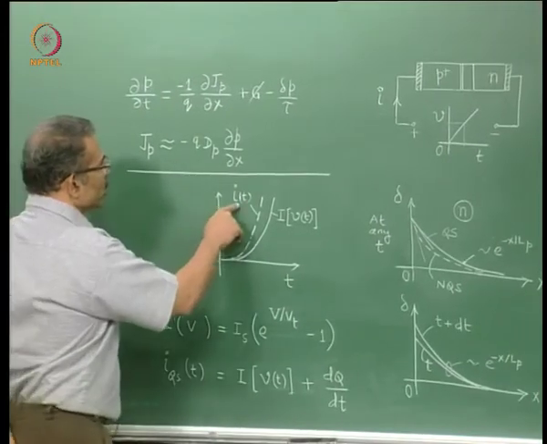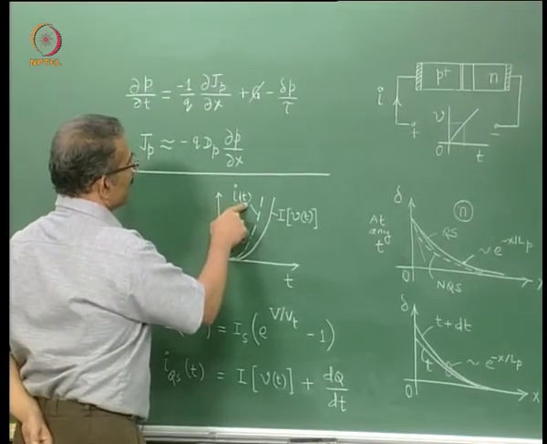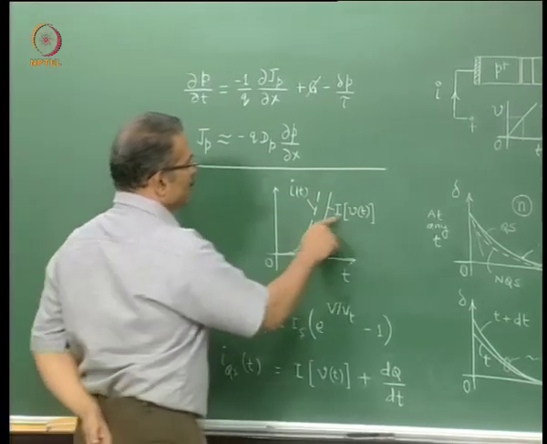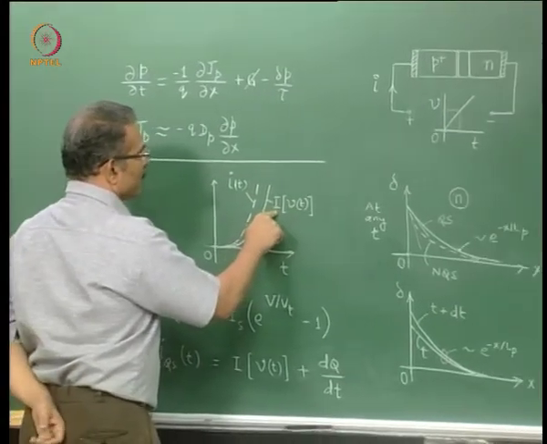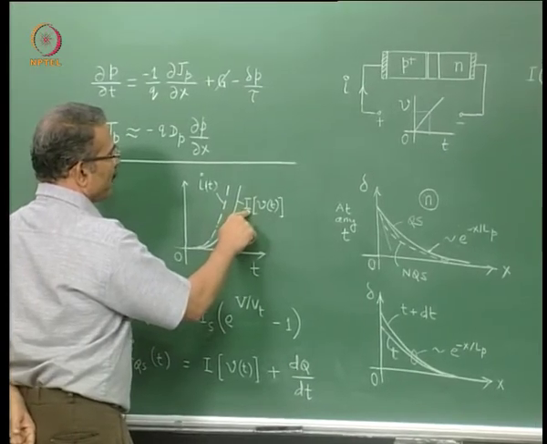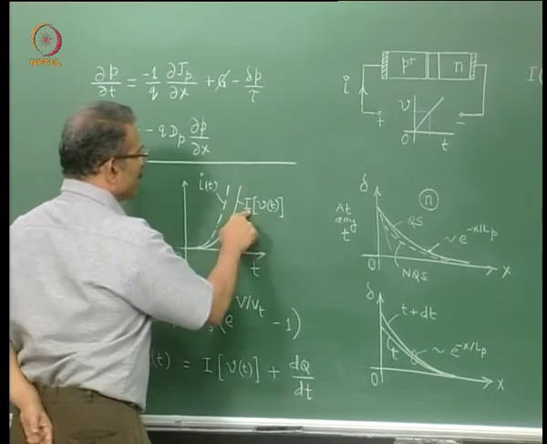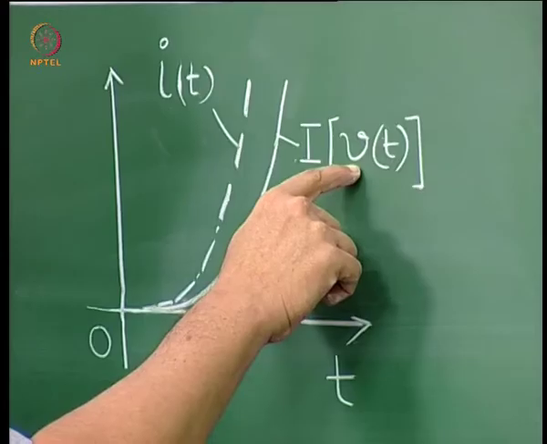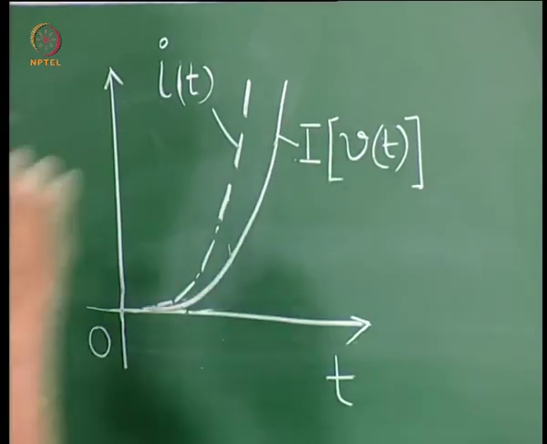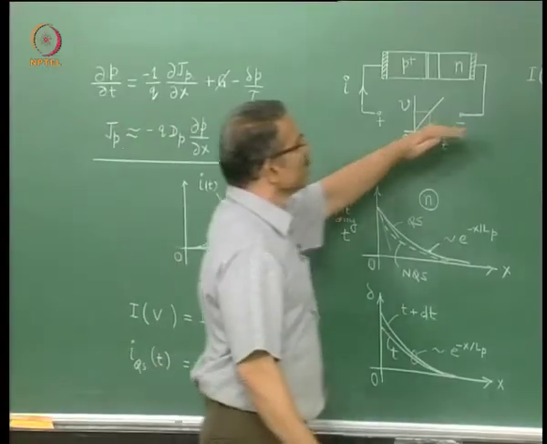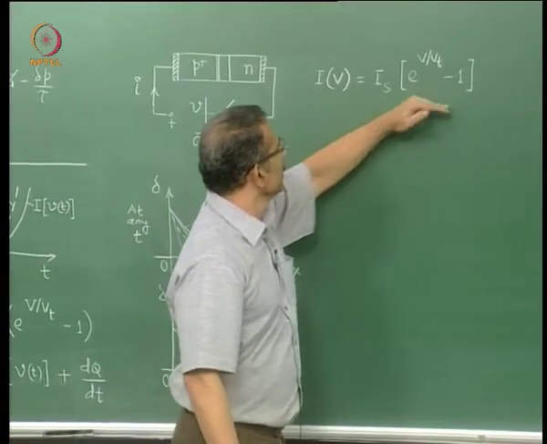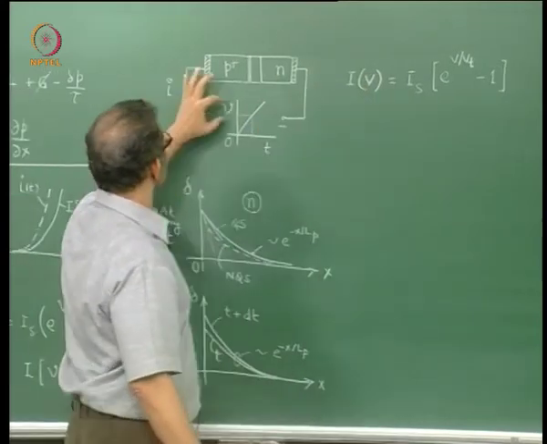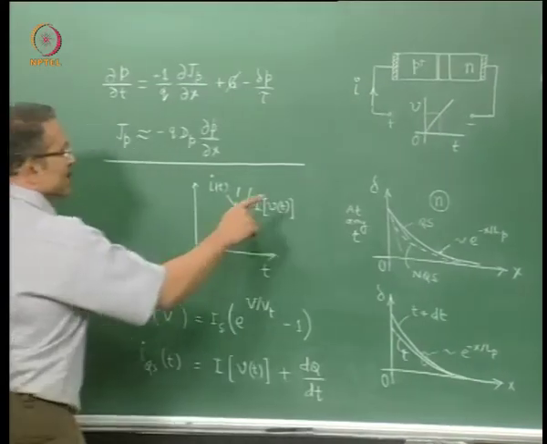So here we show the current i of t varying as a function of t, this dotted line, and another current, capital I, calculated by replacing the DC voltage V by the time varying voltage V of t. So this is your DC current voltage equation. Here I replace this V by this V of t. So that same equation is written here.